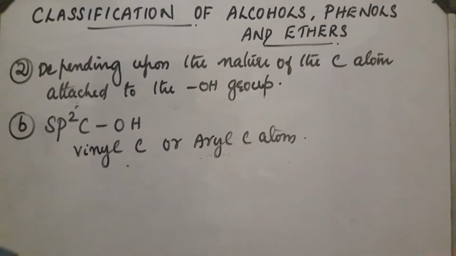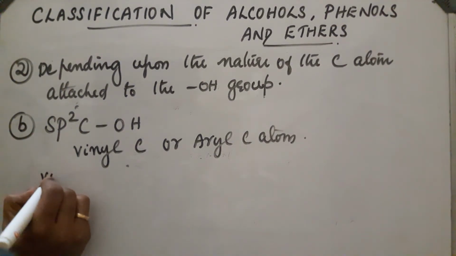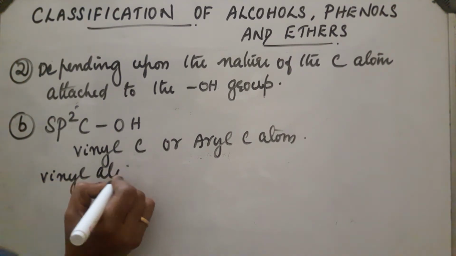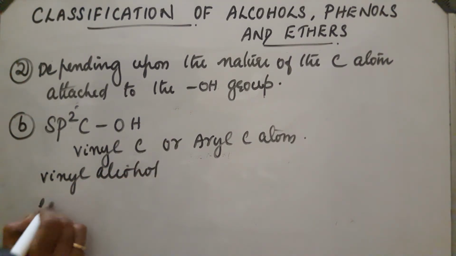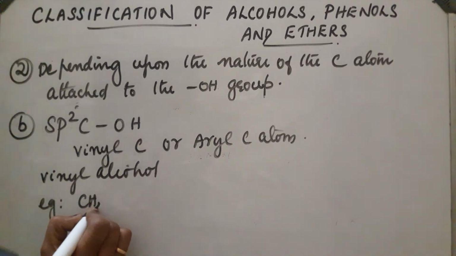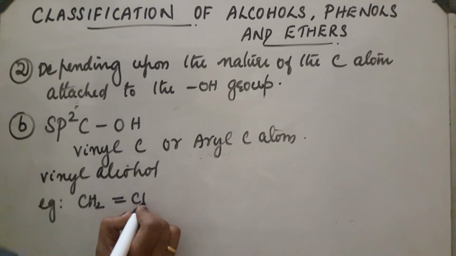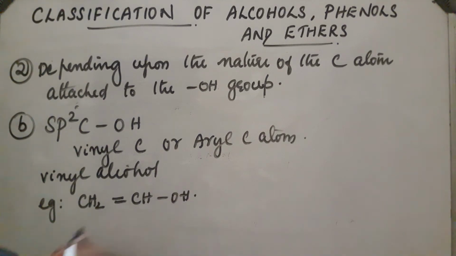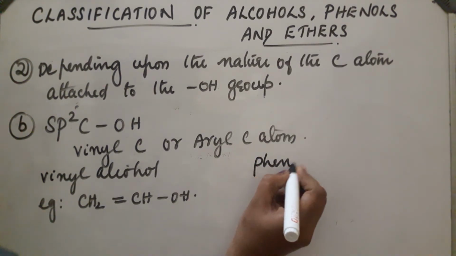Let us take a few examples. Vinyl alcohol, CH2=CHOH. Here the carbon atom is sp2 hybridized, it contains a double bond. Next, aryl carbon, those compounds are called phenols. Example, phenol.